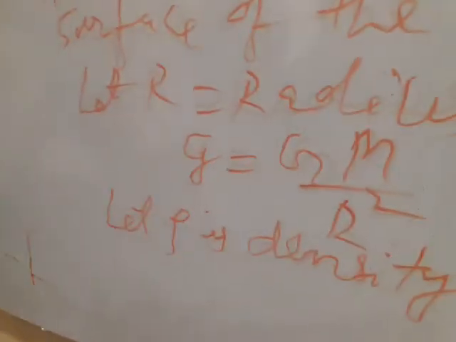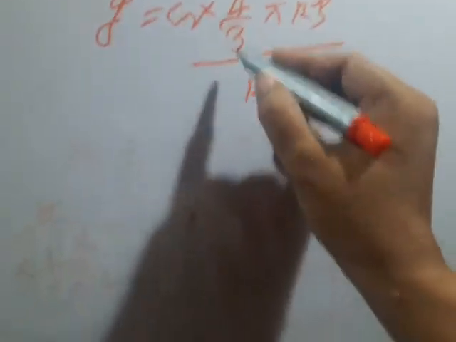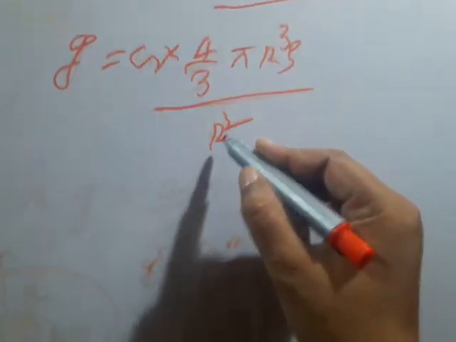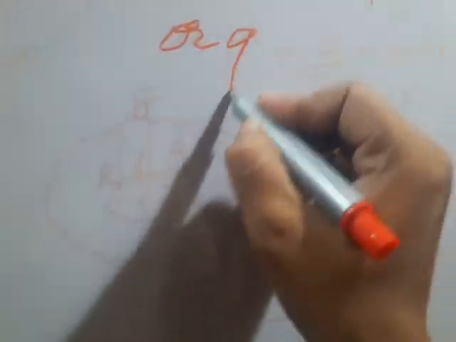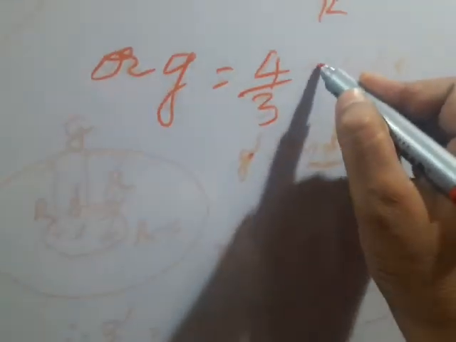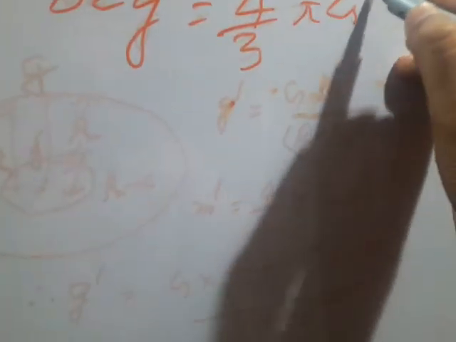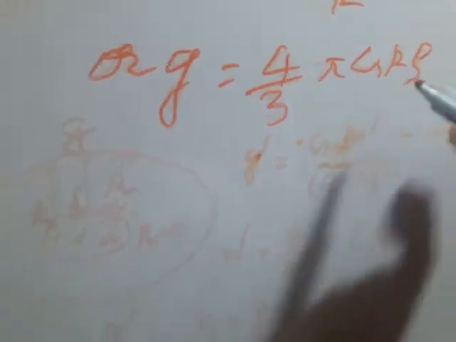Here you know g is equal to GM by r square, so you put the value of M, which is 4 by 3 pi r cube rho. Next, g is equal to 4 by 3 pi G r rho.